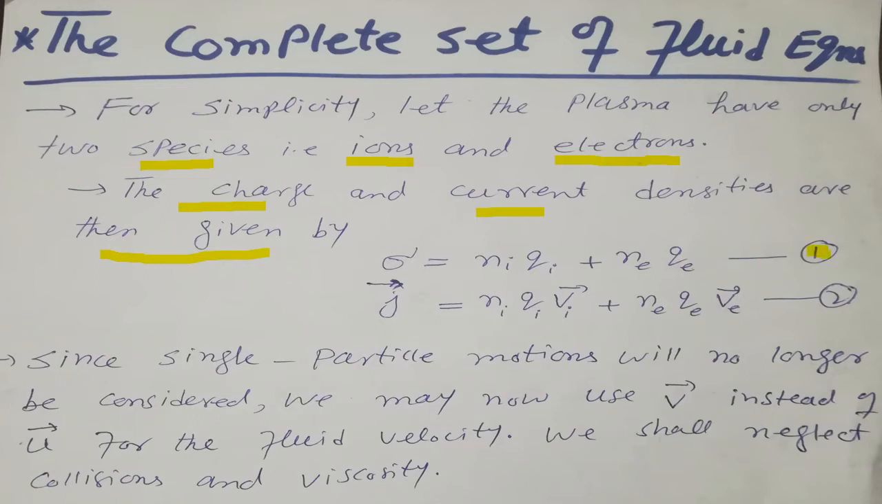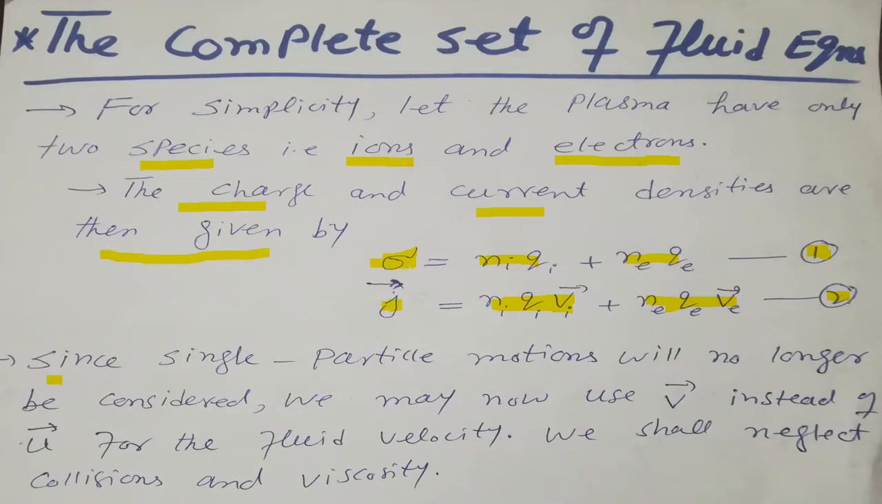Sigma denotes the charge density for ions as well as electrons, and J is the current density. J is equal to NiQiVi plus NeQeVe. This is the current density for electrons and ions. This is our equation number 2.